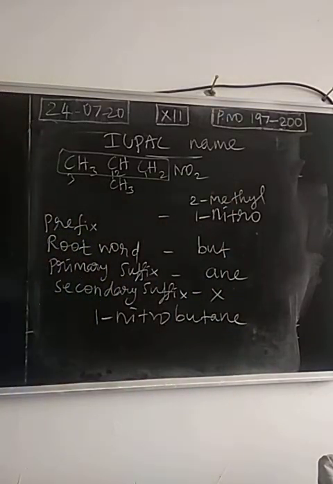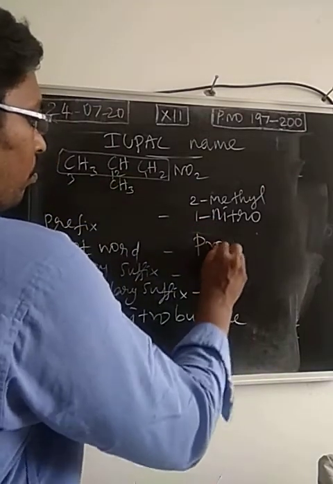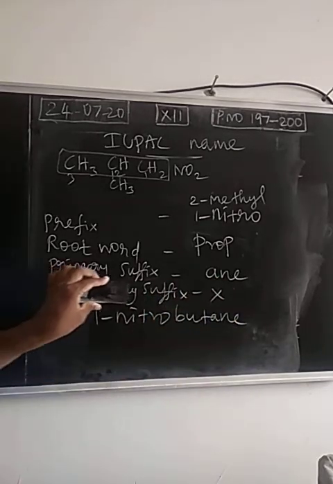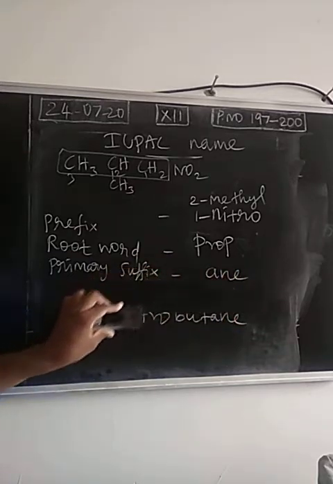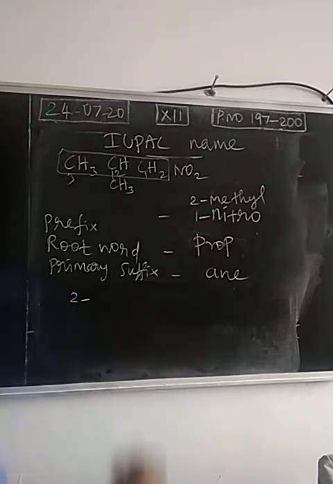A methyl group is there. And the total number of carbon atoms in the longest chain is 3. So root word, prop. Primary suffix, only single bonds are present between the carbon atoms, so ANE. Now secondary suffix. We can omit the secondary suffix totally. So how will you write the IUPAC name?